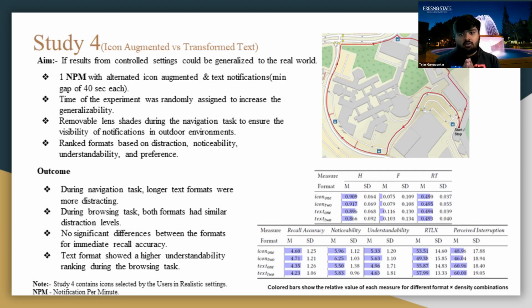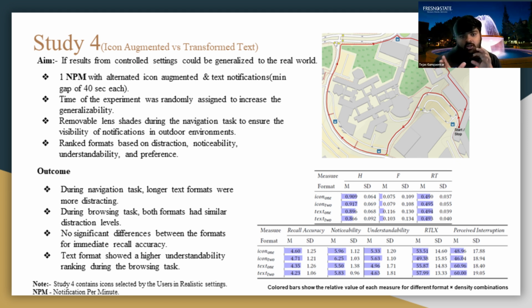Study 4 was done in order to verify whether the lab setting results can be generalized to the realistic world environment. So here also, icon augmented notifications were compared with the transformed text notifications in the realistic environment. By realistic environment, it means the users were wearing OHMD and were asked to follow a route while doing day-to-day things. Here, alternating icon augmented notifications and text notifications were used at a minimum of 40 seconds of gap in between.